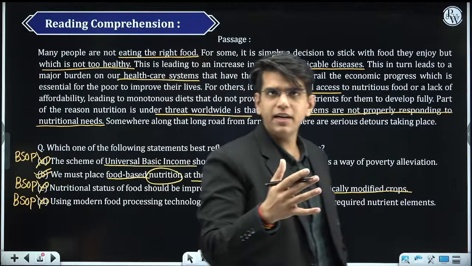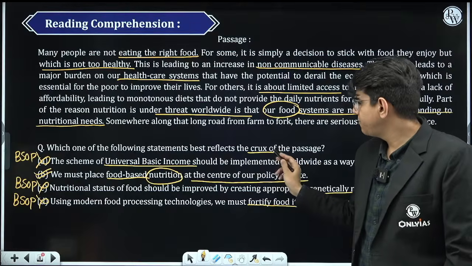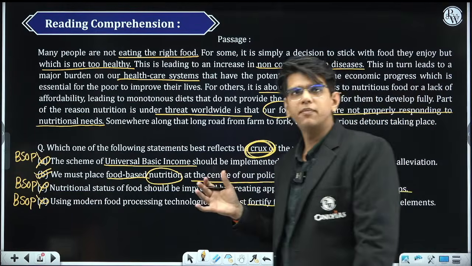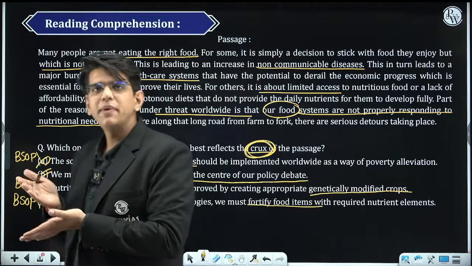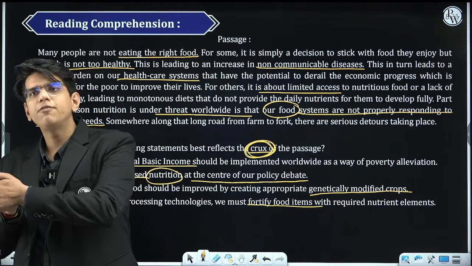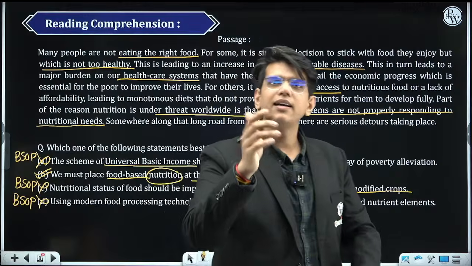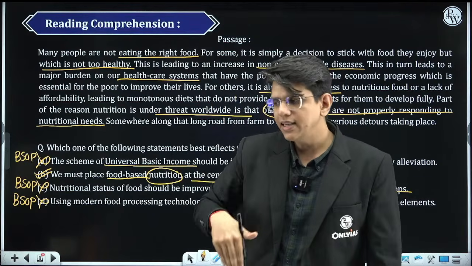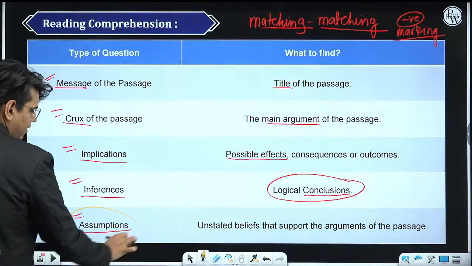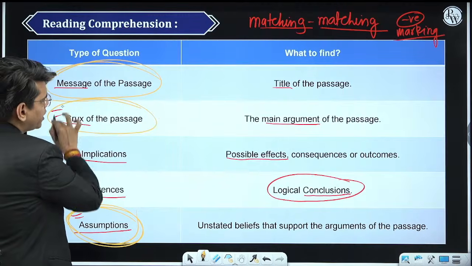First, how to eliminate options. Second, what are the meanings of these different words in the question? All the questions are not the same. Crux, assumption, message, all these questions are different and you need to have a different approach to solve these questions. Reading comprehension, don't think we will go there and just look at the passage and understand directly. Recently, most of the questions are based on this. These are important. These three sections are very important.